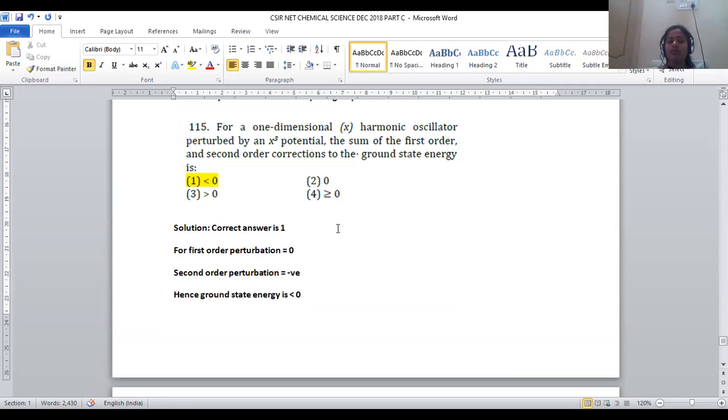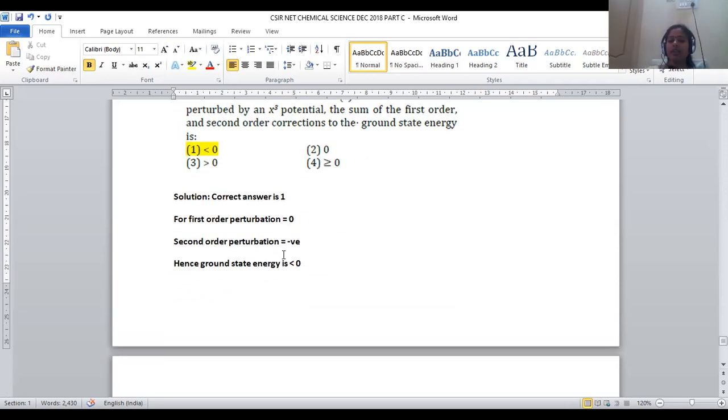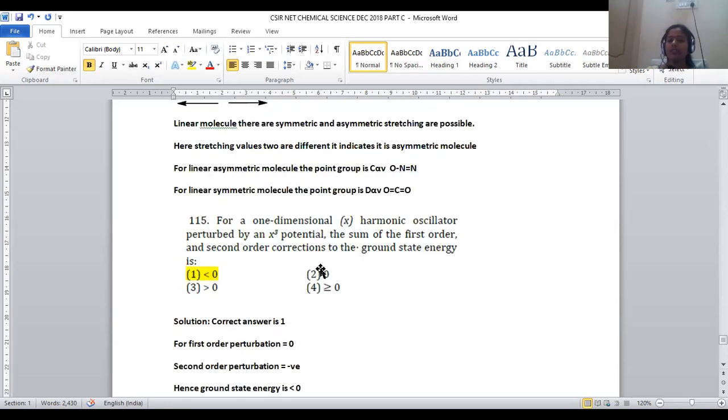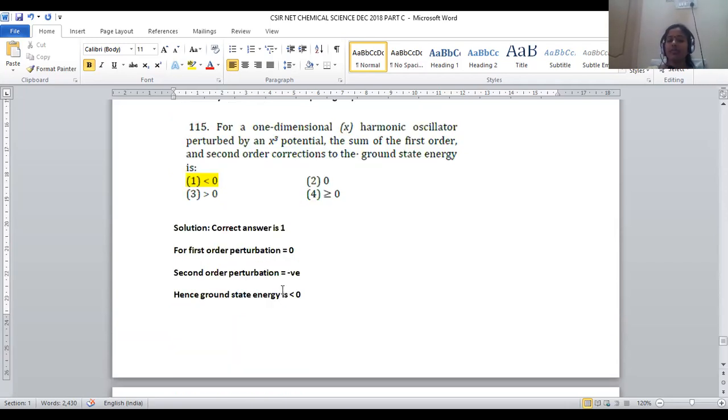If we sum both the values, what happens? 0 plus any negative value, for example, 0 plus minus 10, what happens? The value will be minus 10 only. So when you compare with 0, the value will always be lesser than that. So if we sum the first order and second order energy levels of this harmonic oscillator, 0 plus any negative value, obviously it will be lesser than 0 only.